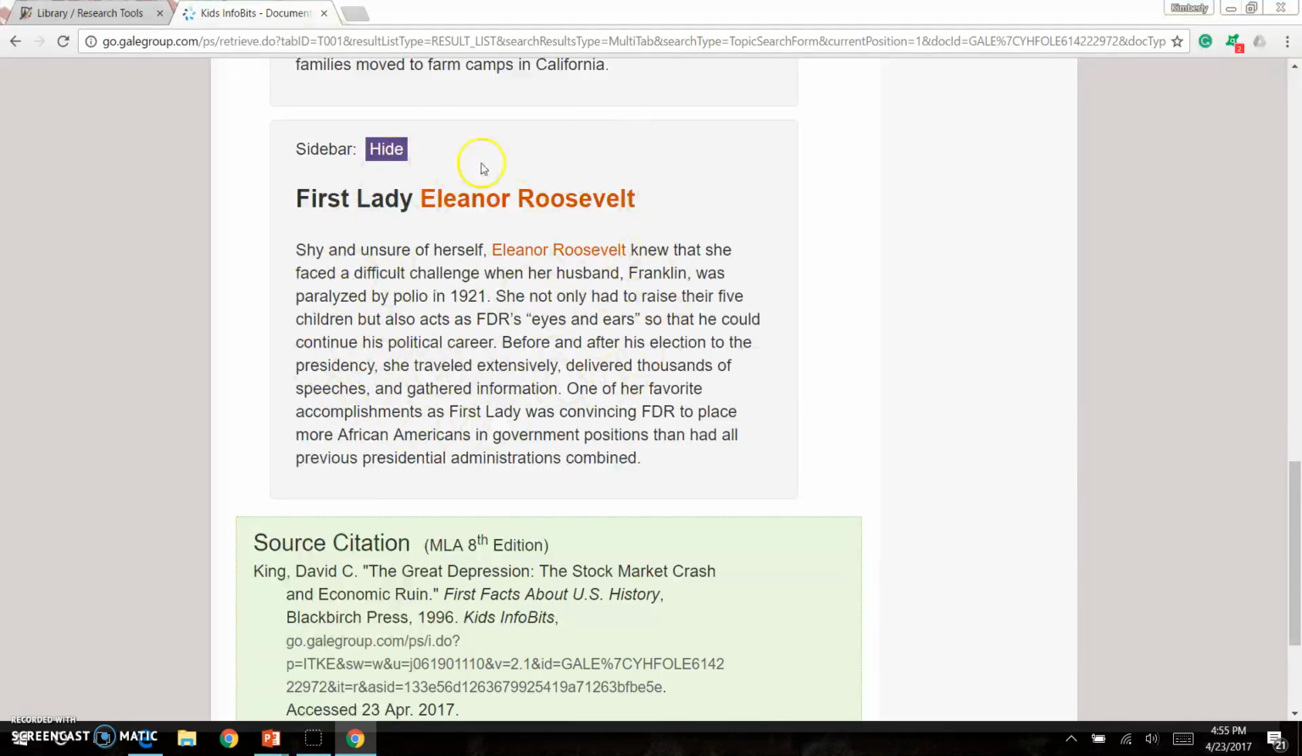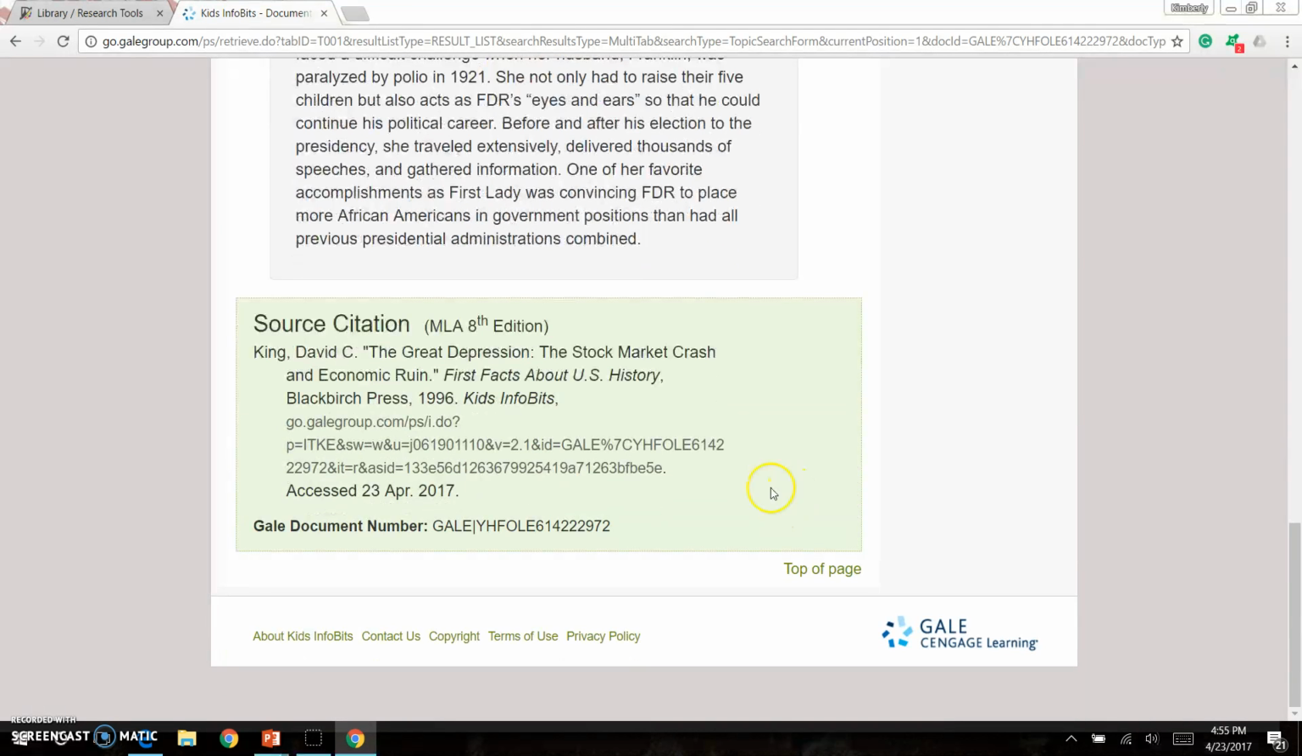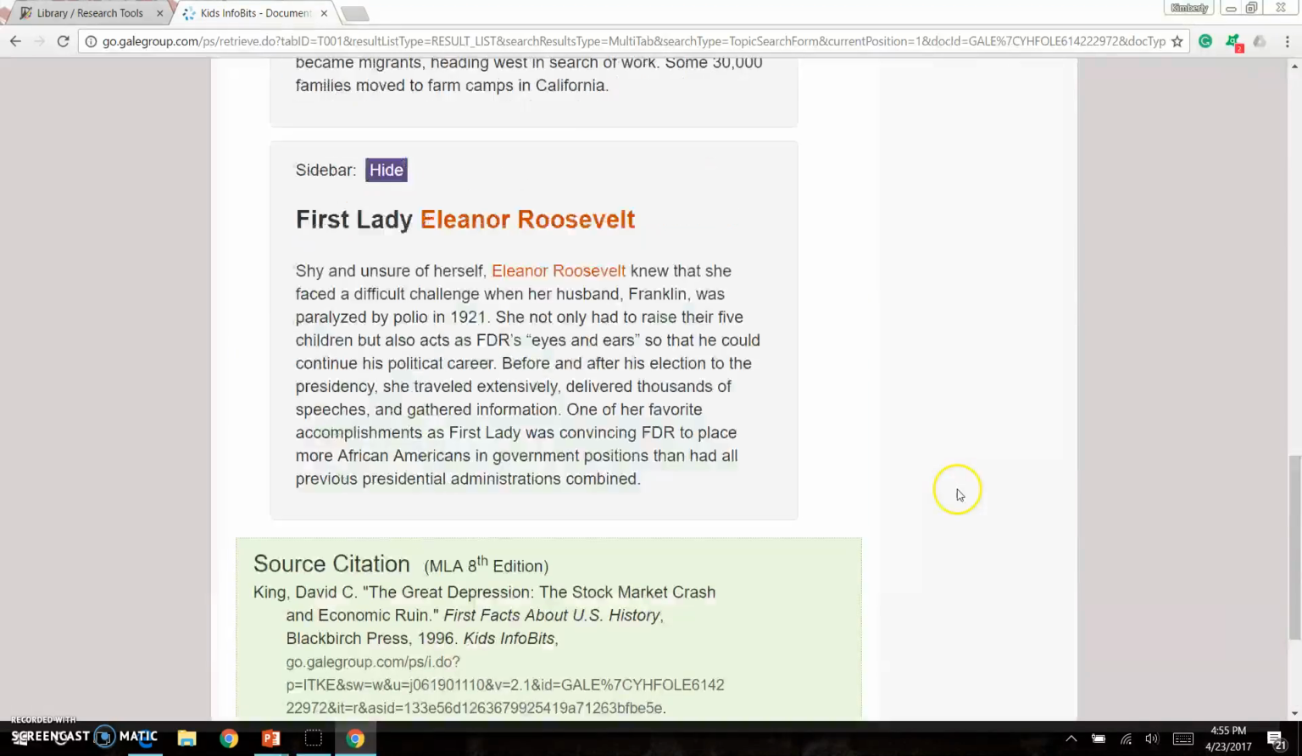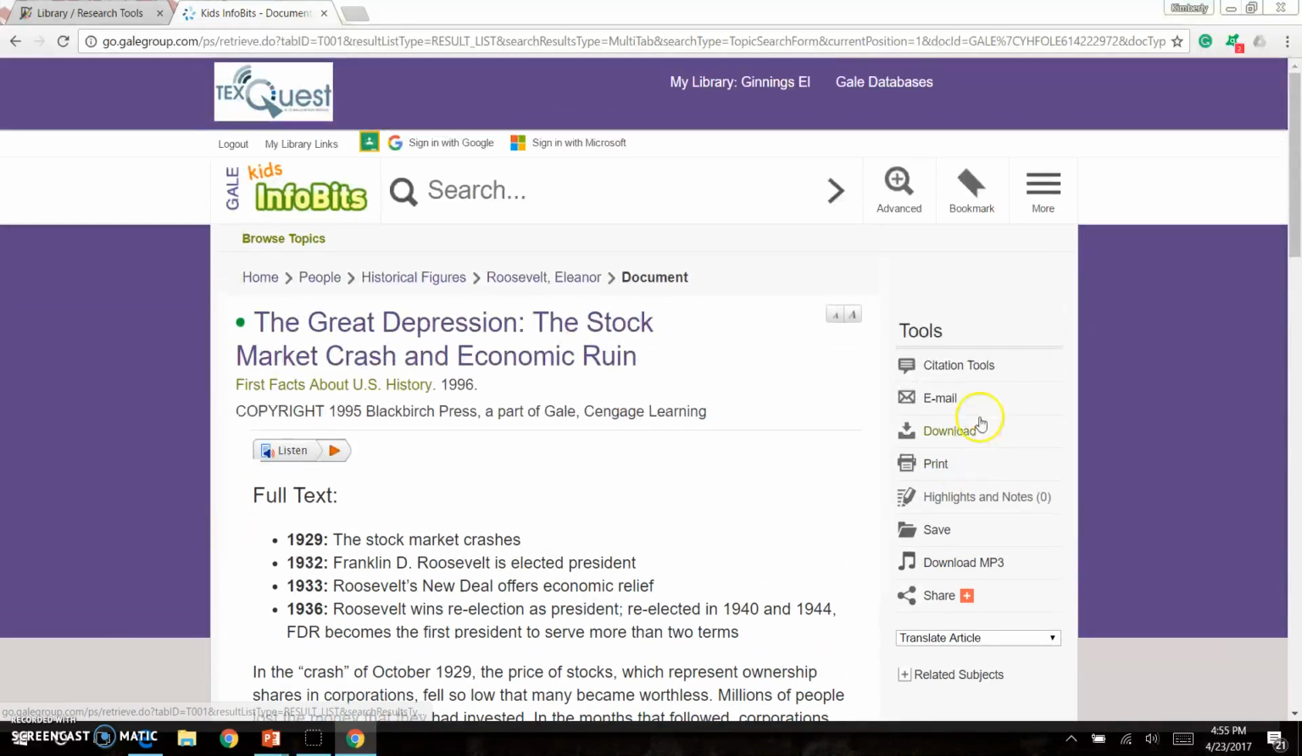If I find information about Eleanor Roosevelt that I choose to use in my project, then I do need to cite this book. As I scroll down in this light green box, I see a citation. This citation is in MLA 8th edition. If my teacher has asked me to use MLA, then this edition is fine. If she has not, I can scroll up here to Citation Tools and click on it.